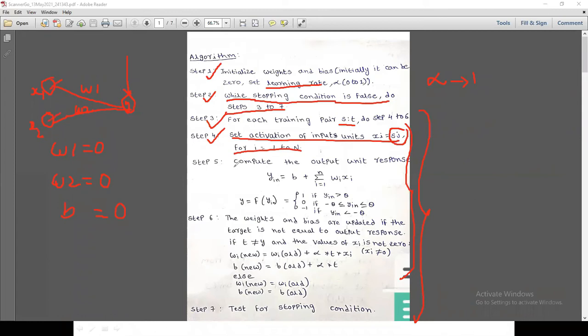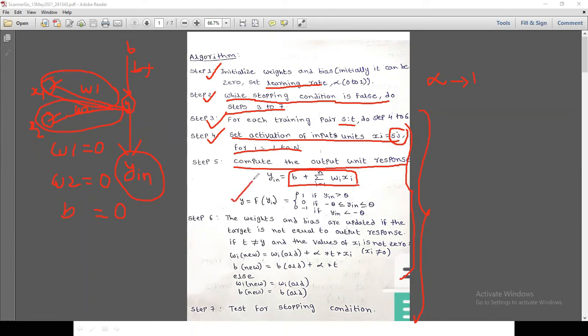Step 5. Compute the output unit response. Now here, this is the y_in. Now you are going to calculate the value for this y_in. The value for y_in is bias plus the sigma, i equals 1 to n, wi xi. Okay, I hope you all understand this formula from this diagram. So what is y_in? y_in means b, this is the bias b, plus x1 w1 plus x2 w2. So we can represent it like this: b plus sigma i equals 1 to n wi xi. Okay, here you are going to find the output now.